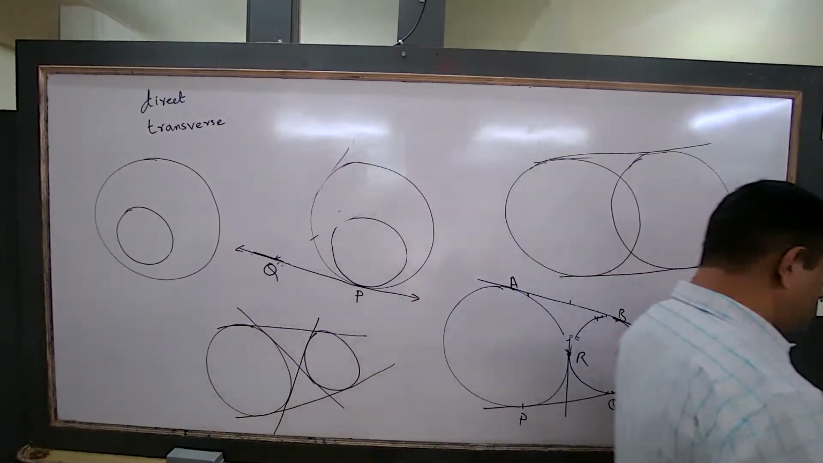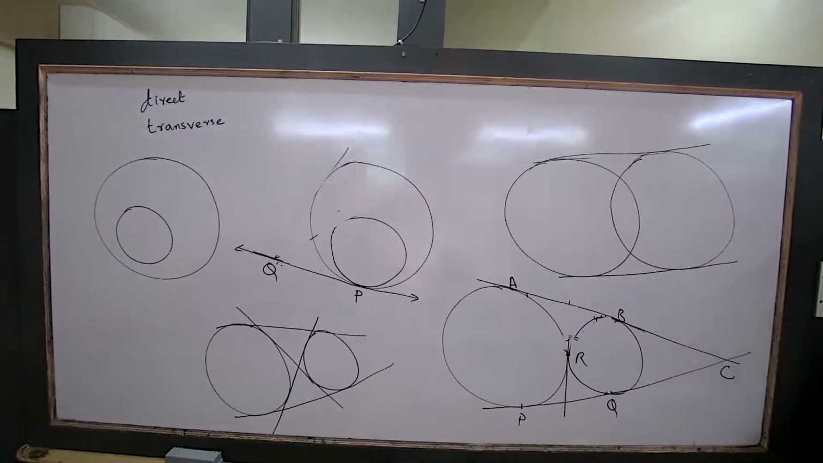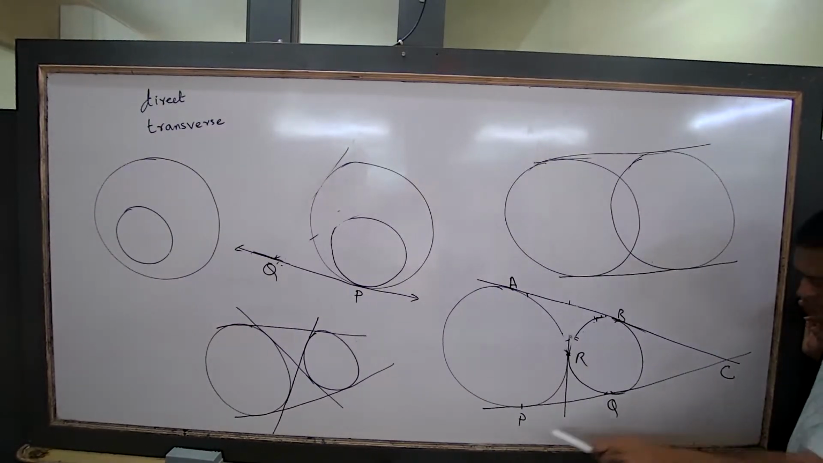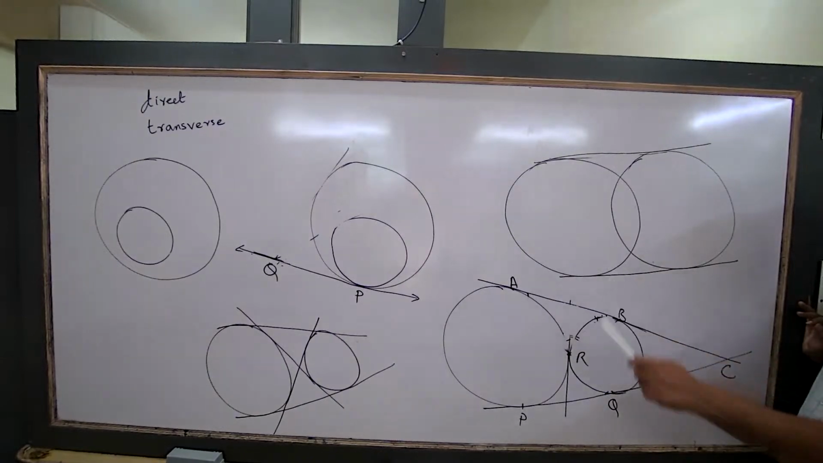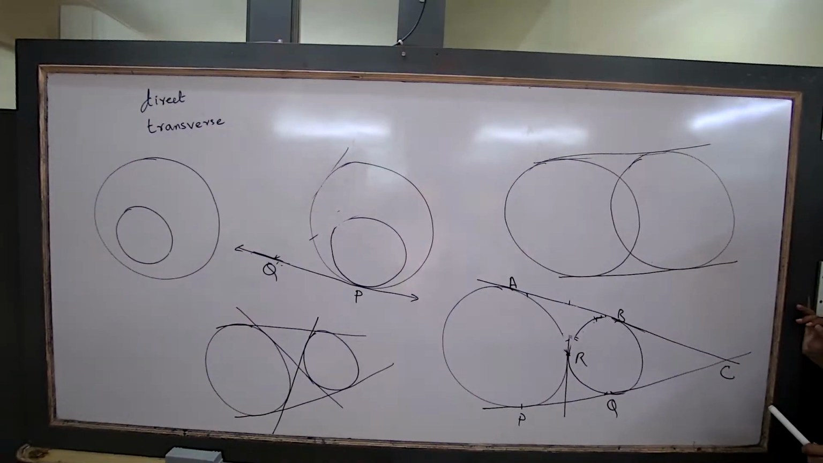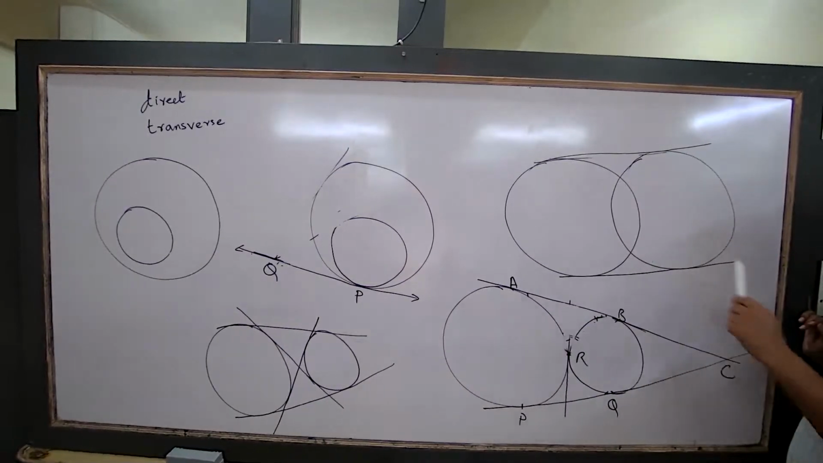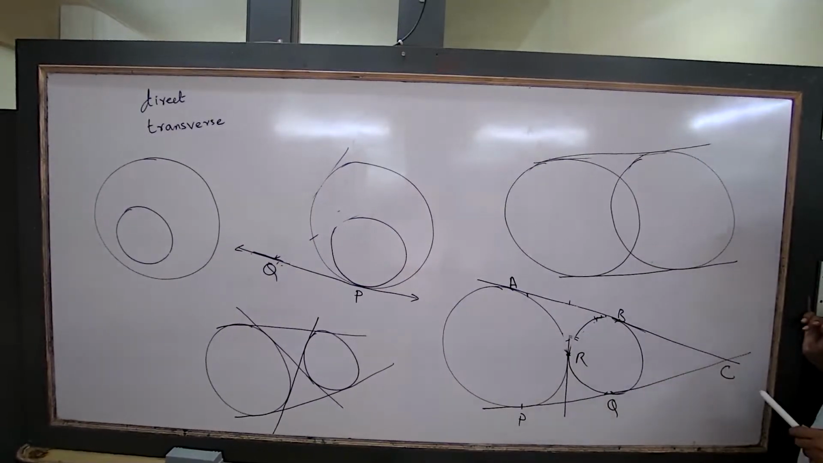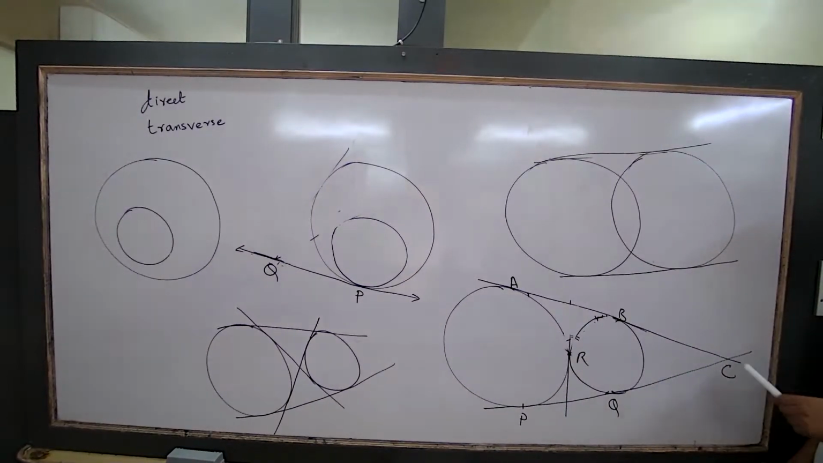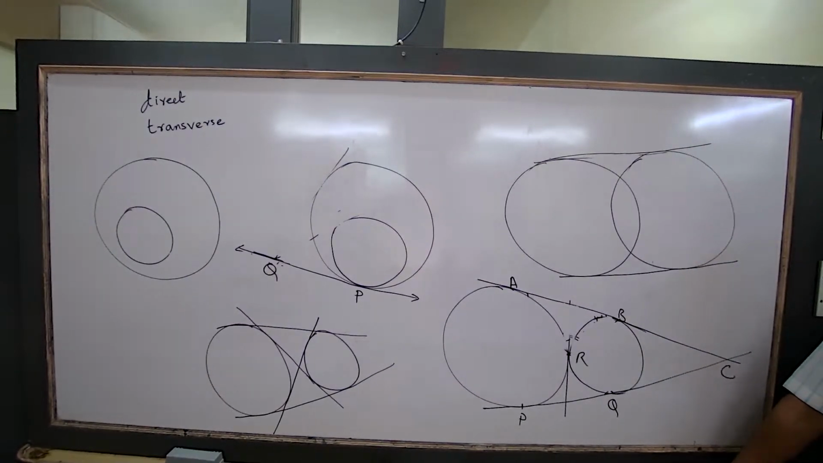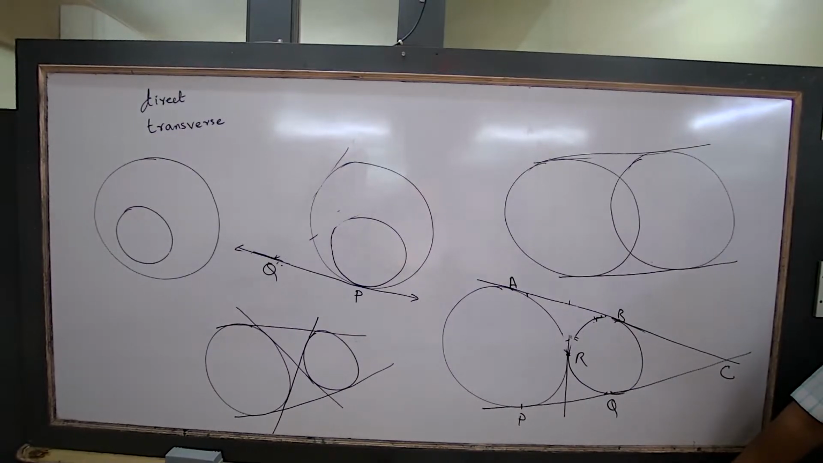All right. Have you seen C? Yes or no? Yes. CQ is equal to CB. CP is equal to CA. Subtract. CP minus CQ is equal to CA minus CB. Therefore, AB is equal to PQ. Understood or not? Yes. Okay.